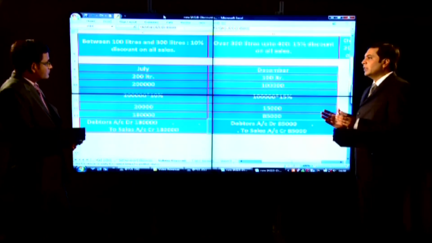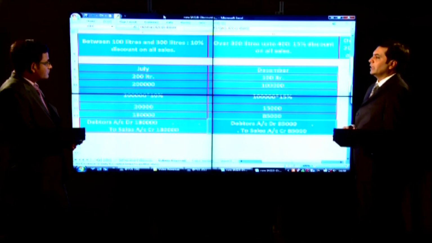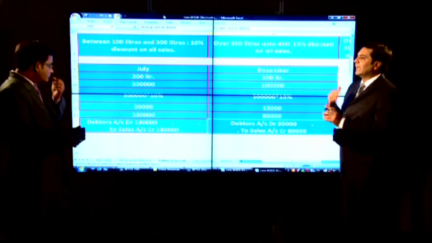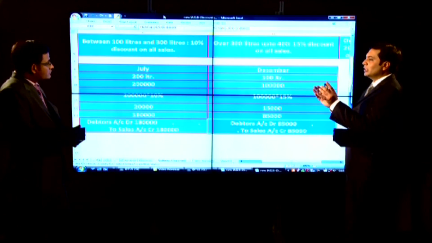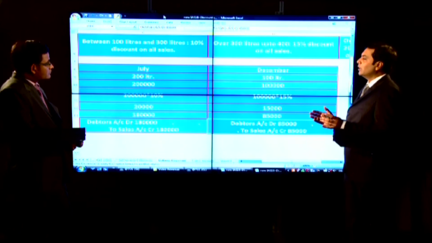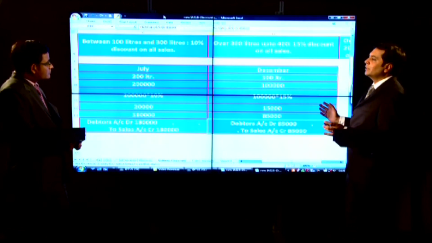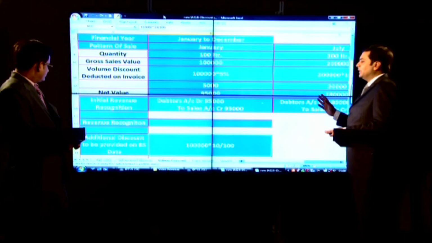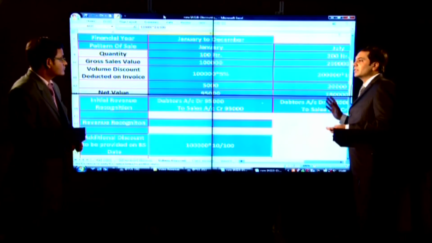But what will happen at the end of the financial year is that the terms say if a particular slab is achieved, then not only on the sales of that slab, but on the entire sales, additional discount is required to be given. How is that going to be calculated? Now my maximum slab that is achieved is 15%.